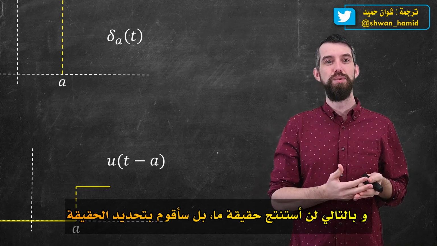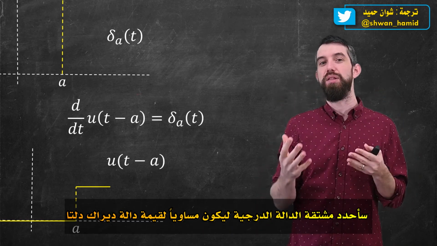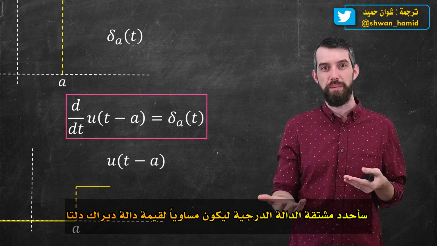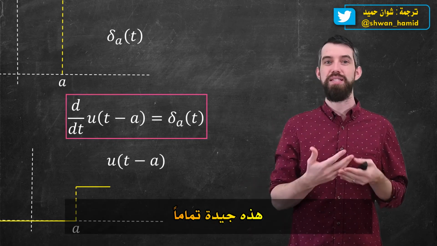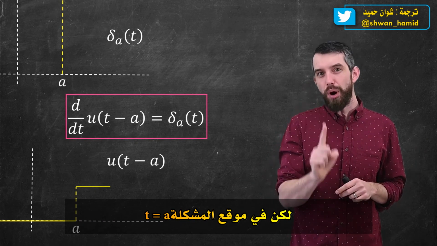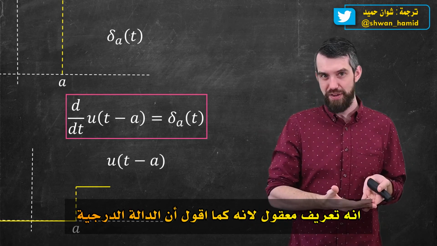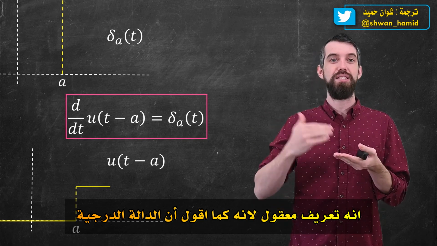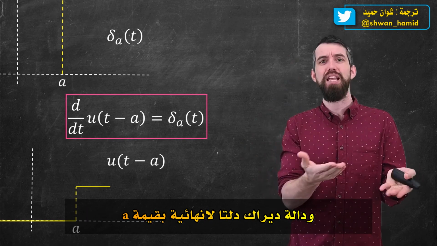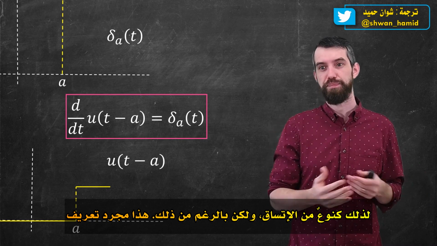And so I'm not going to deduce a fact, I'm going to define a fact. I'm going to define the derivative of the step function to just be equal to the value of the delta function. Away from a, this is perfectly fine. The step function is just flat. Its derivative is 0, as is the delta function. That makes sense. But at the problem spot of t equal to a, this is just a definition. It's a reasonable definition because, as I say, the step function goes straight up, and so it's kind of like having an infinite derivative, and the delta function is infinite at the value of a. So there's some sort of consistency, but nevertheless, this is just a definition.